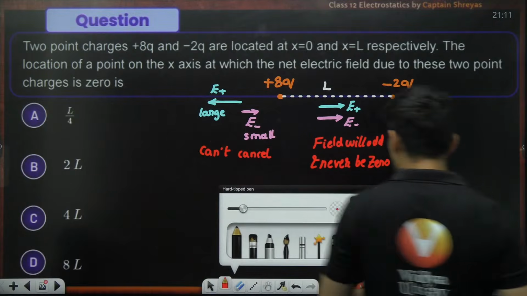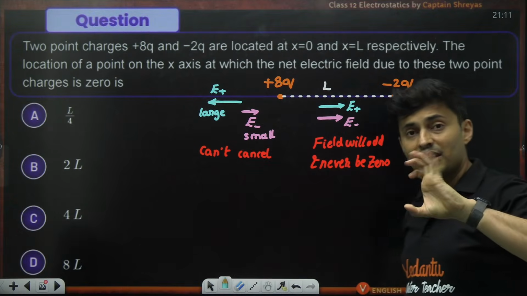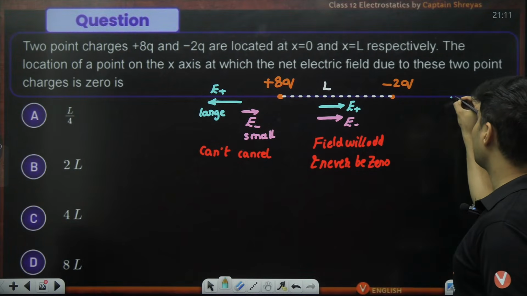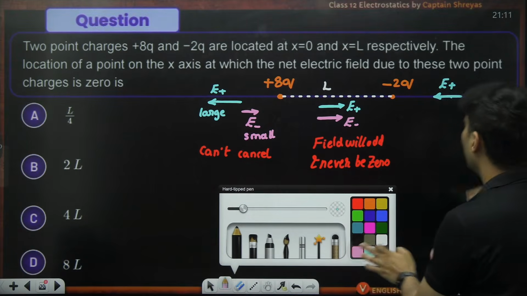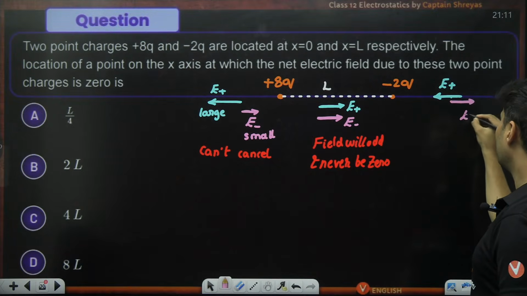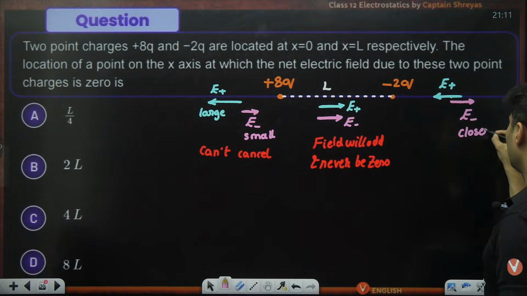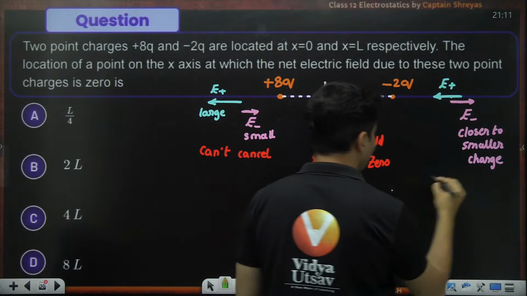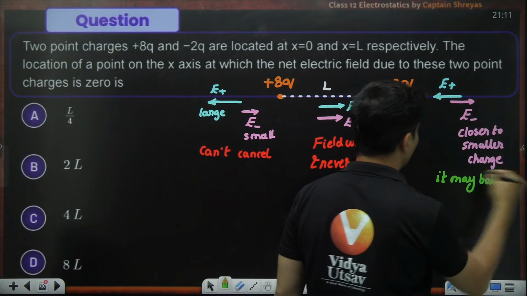But maybe when you are here, what happens? You are far away from the big charge. Because the charge is big, the field should be bigger, but because you are far away, it normalizes. So maybe the field due to the positive charge might be able to balance the field due to the negative charge. The negative charge is small, but you are closer to the smaller charge. This is the only place where it may balance. They can cancel out each other.